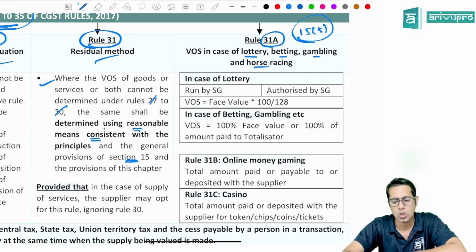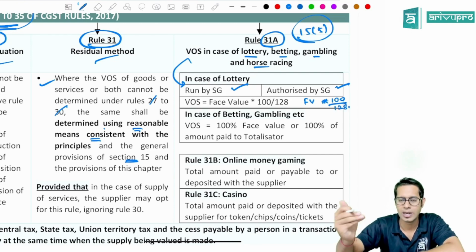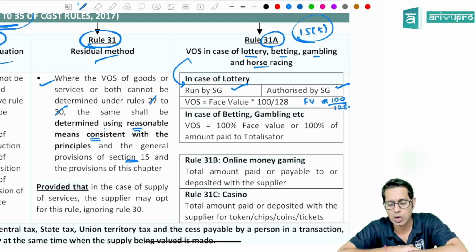31A. So government has told in case of lottery, whether it is run by state government or authorized by state government, the value of supply will be whatever face value of lottery ticket is there or whatever prize money is there into 100 rupees divided by 128, not 100 rupees into 100 divided by 128. Basically, lottery, betting, gambling, etc. all these are taxable at the rate of 28%.